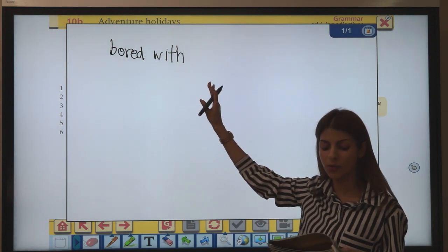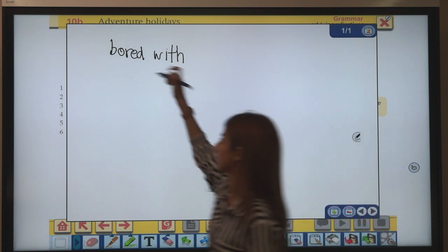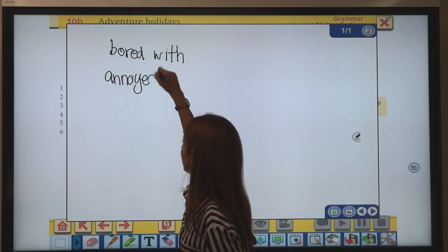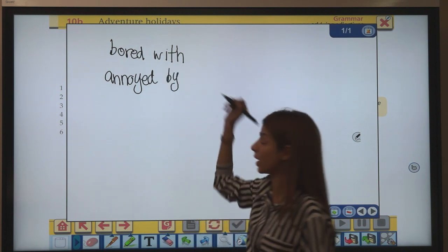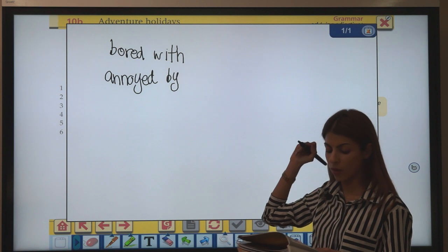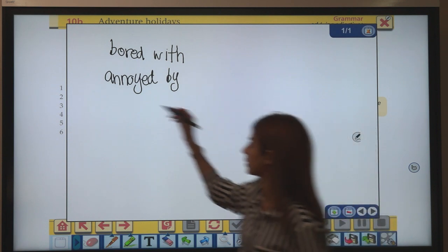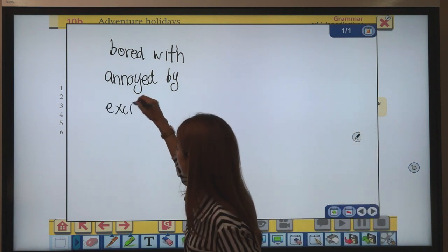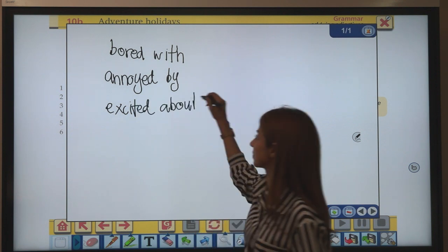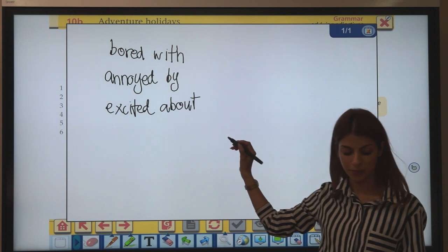The third one, people often get annoyed, get annoyed, you get annoyed by. Number 4, are you excited, you get excited about something, right?